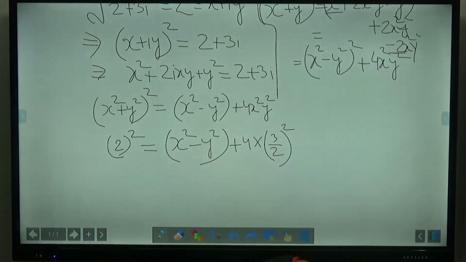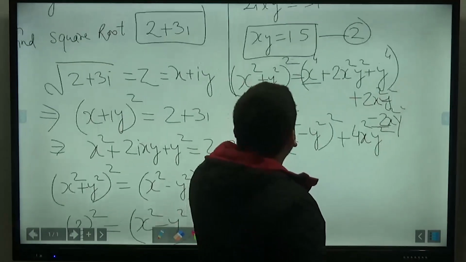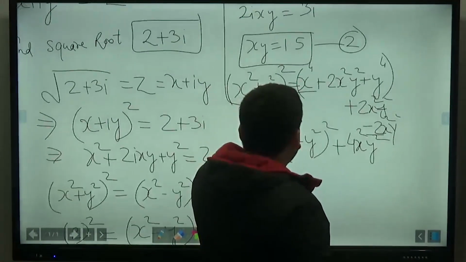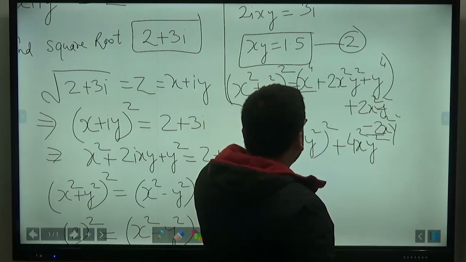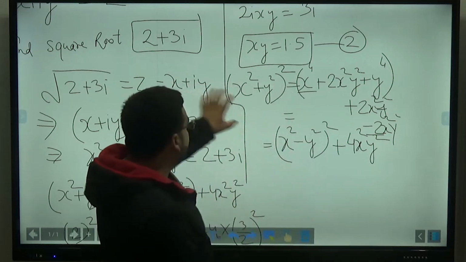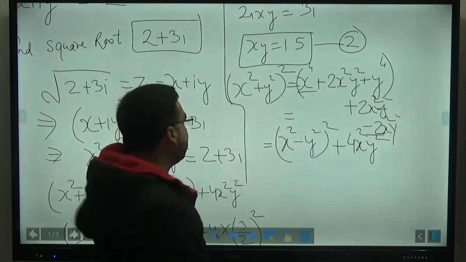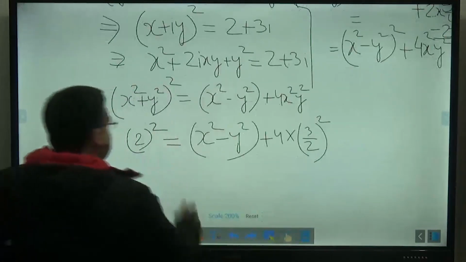(x² − y²) will be there when we open the whole square. If you open the whole square, it will be x² − y². Which one are you talking about? X square minus, yeah, you can do that also. If you want to open this x² − y² in that way, you can open that also. You can do that also, right? There is no issue. So it will be equal to this.